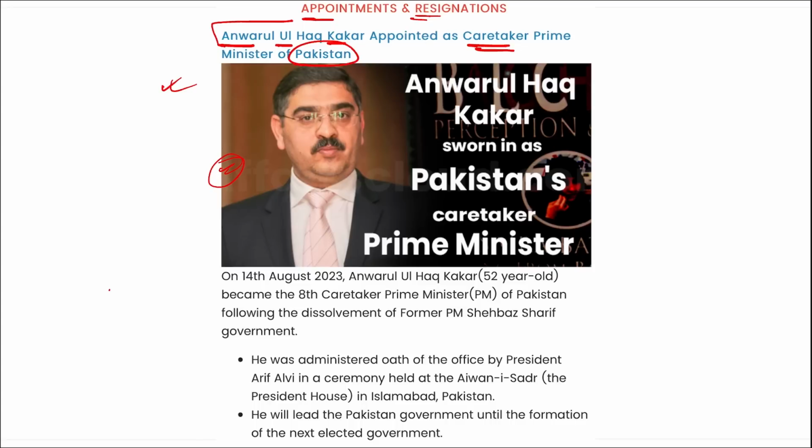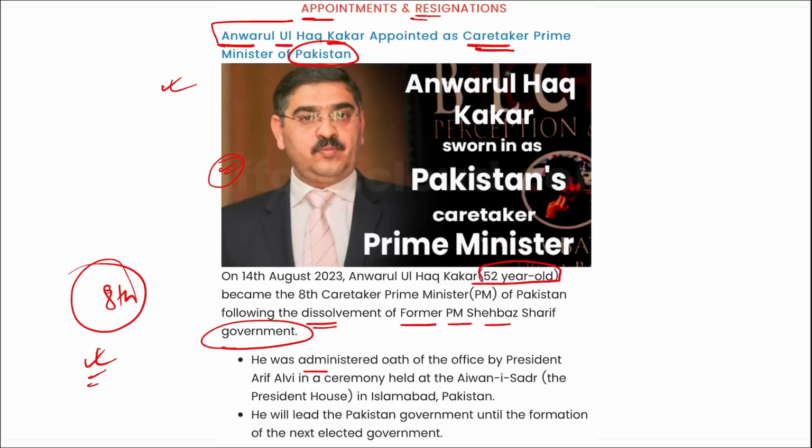He will be the 8th Prime Minister here, so do remember it. He is 52 years of age, and this is following the dissolution of the former PM Shehbaz Sharif government. He was administered the oath of office by President Arif Alvi in a ceremony held in Islamabad, Pakistan. He will lead the Pakistan government until the formation of the next elected government.